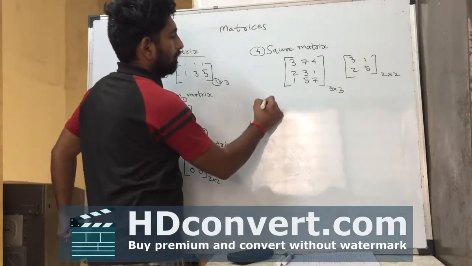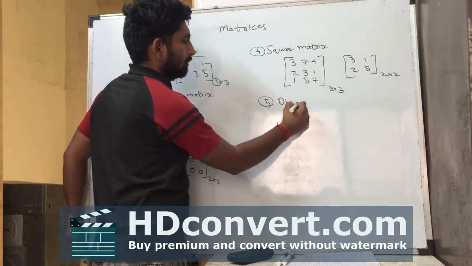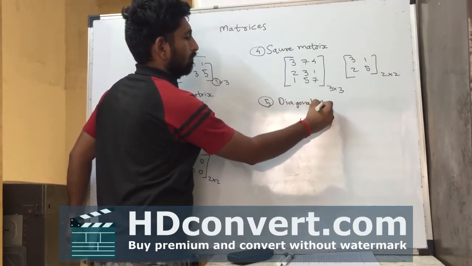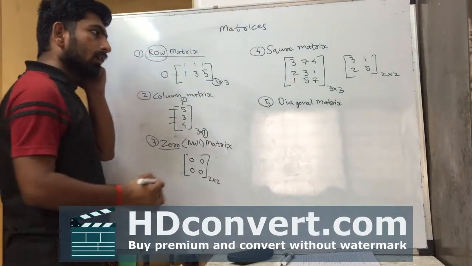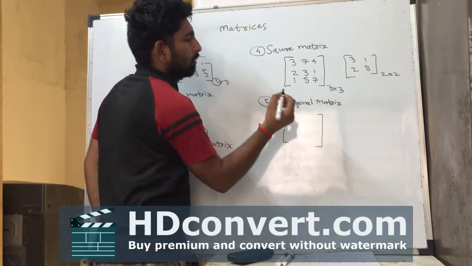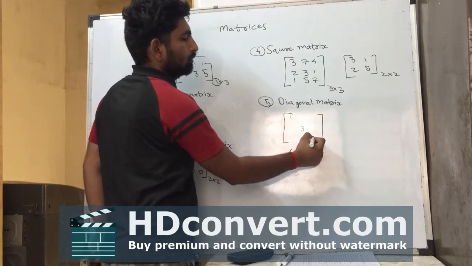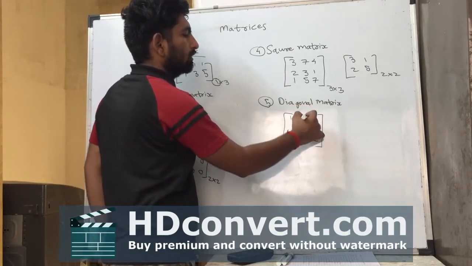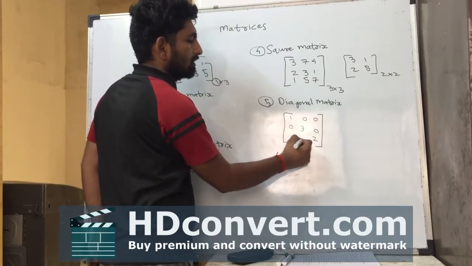Fifth type we have is the diagonal matrix. In a diagonal matrix, this type has only diagonal elements, and all elements other than the diagonal elements are 0.